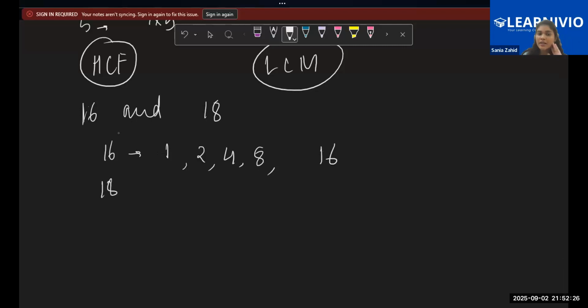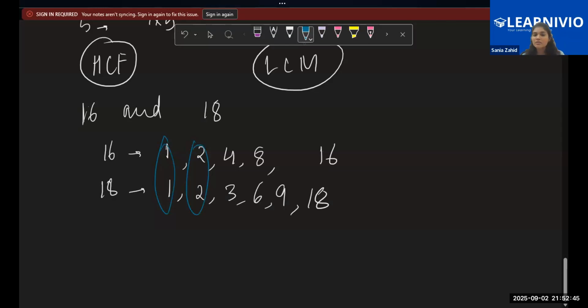Then talking about 18, again I will have 1, 2, 3, 6, 9, and 18. These are the factors. Just check them and tell me, any other factor we have? No? Now children, just look over here. I have some common factors here. I have 1, I have 2, and that's it. I don't have further factors.